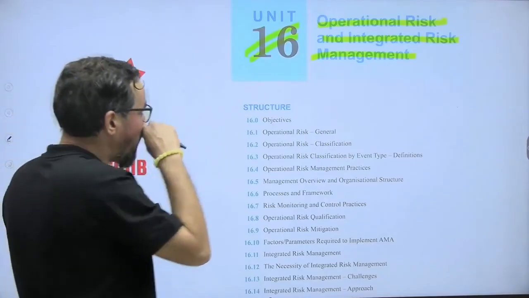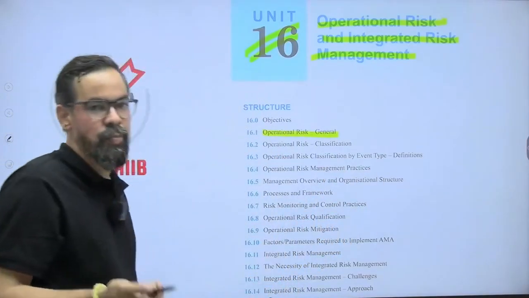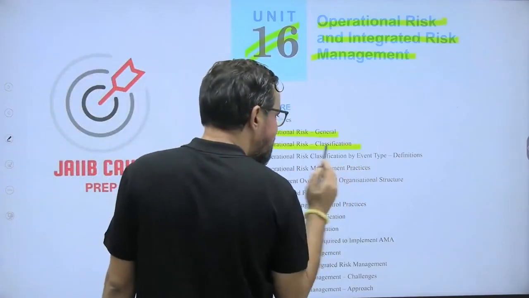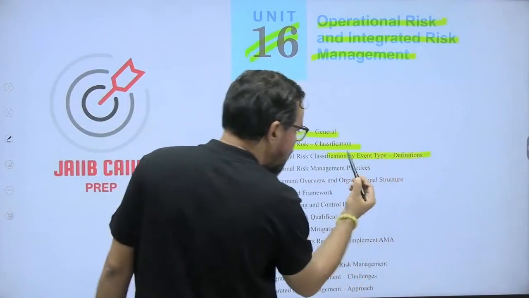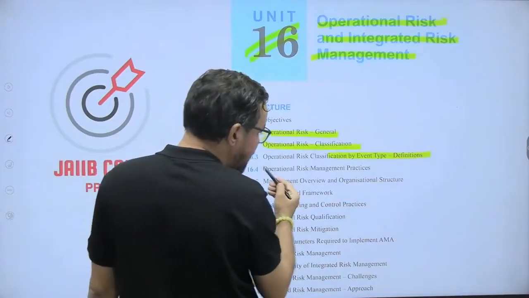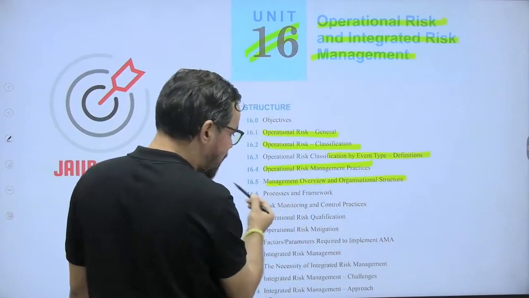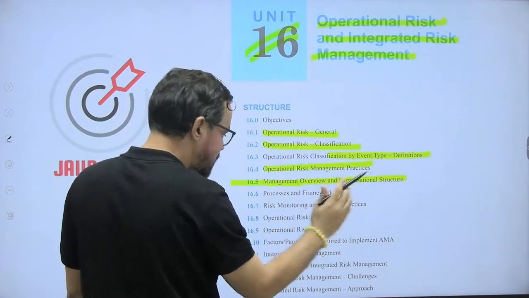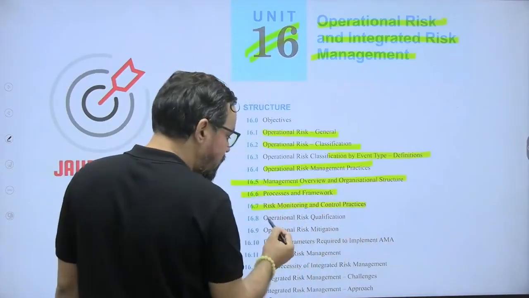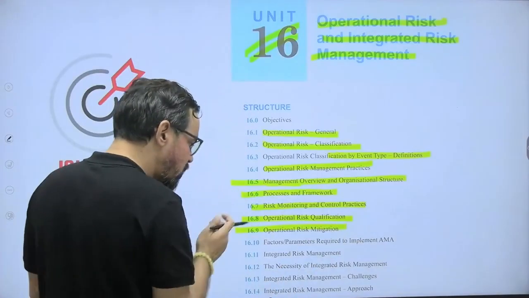Chalo. Operational risk due to glitches, and the BCBS definition is here. Then we have operational risk classification. This is again very important: event based and cause based. Operational risk management practices, management overview and organizational structure, process and framework, monitoring, operational risk quantification, operational risk mitigation are common.